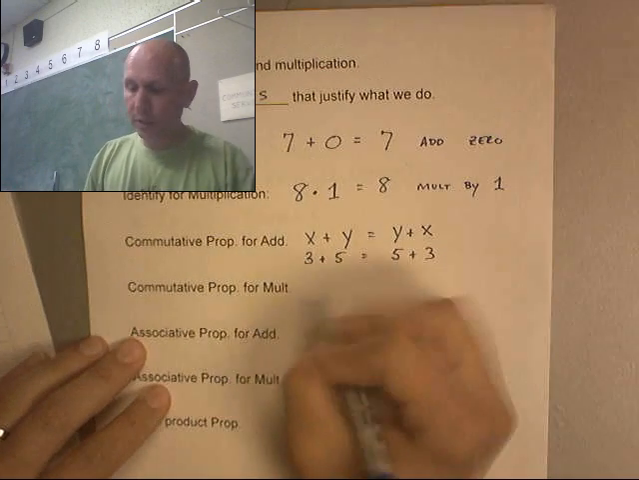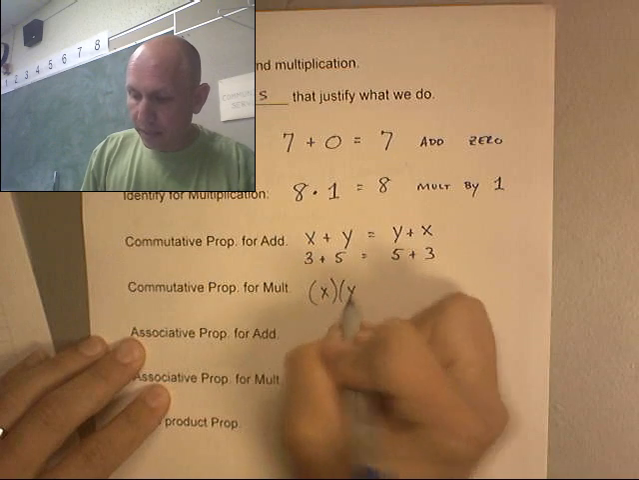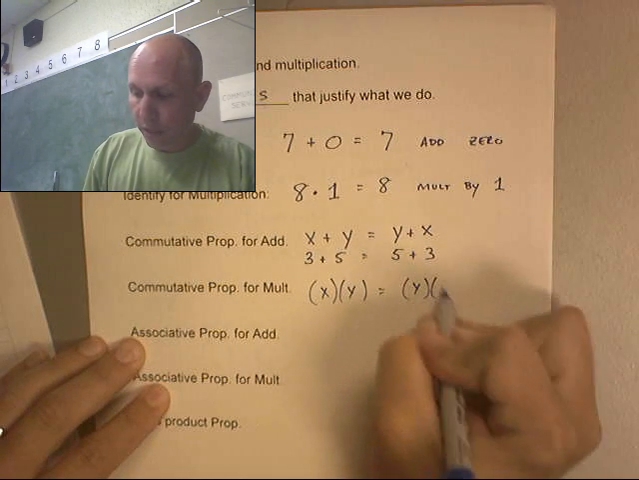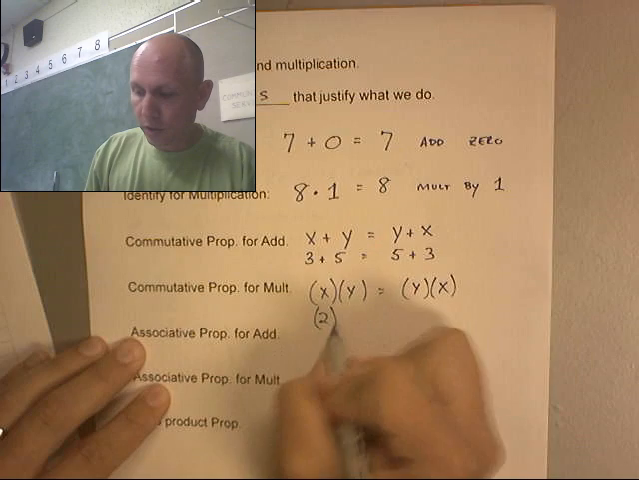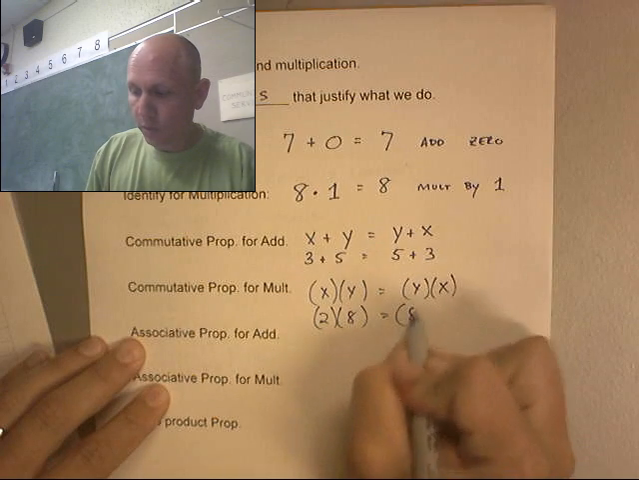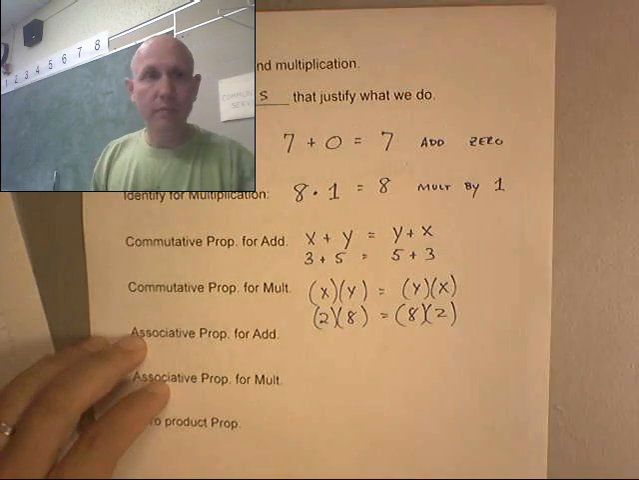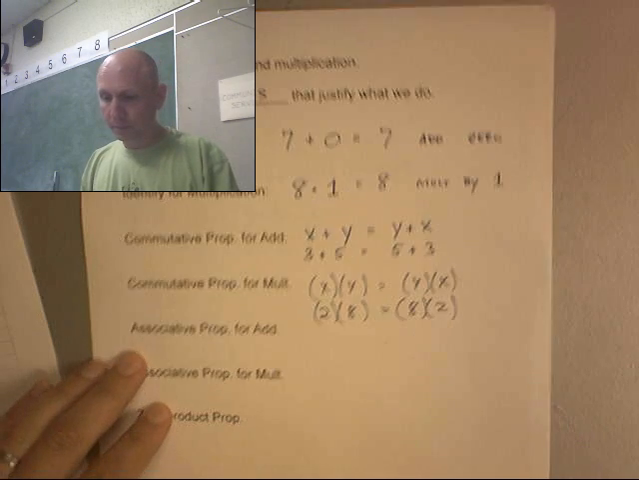It also works for multiplication. x times y equals y times x. 2 times 8 equals 8 times 2. That is the commutative property.